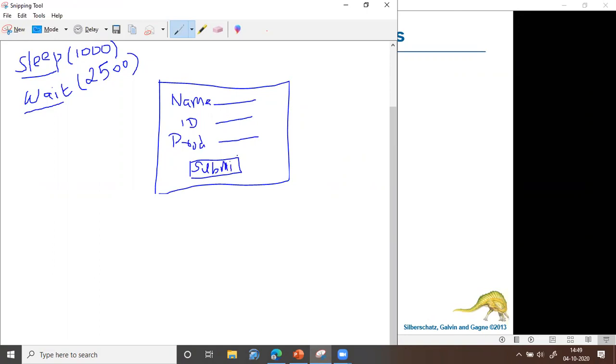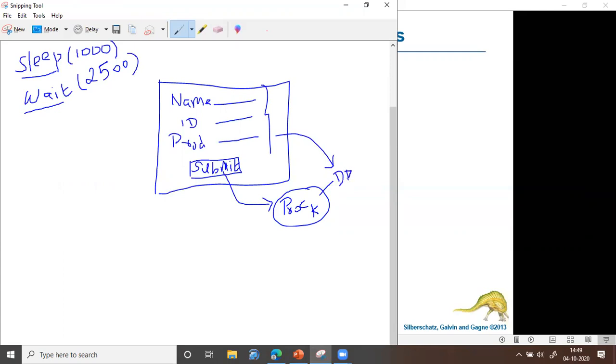So if the user clicks on this button, then this particular process should be called. Let us call this some process, process K. Process K should be called only when the user clicks on the submit button, and when the user clicks on the submit button, this process will be called and it will do some task like storing this data into the file or to the database. Let us say it stores to the database.